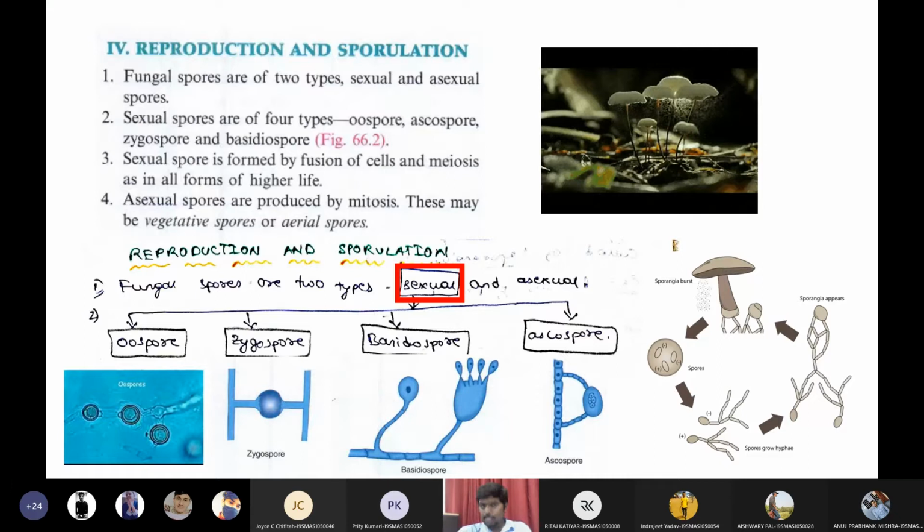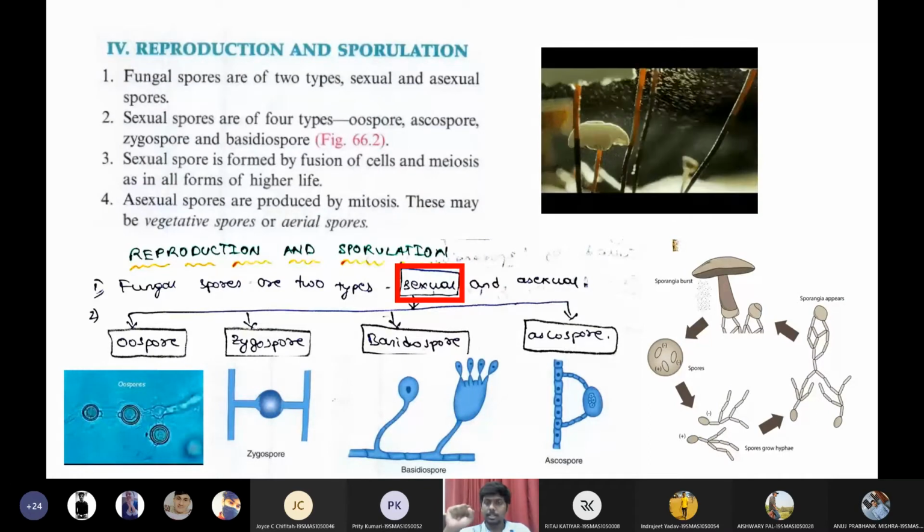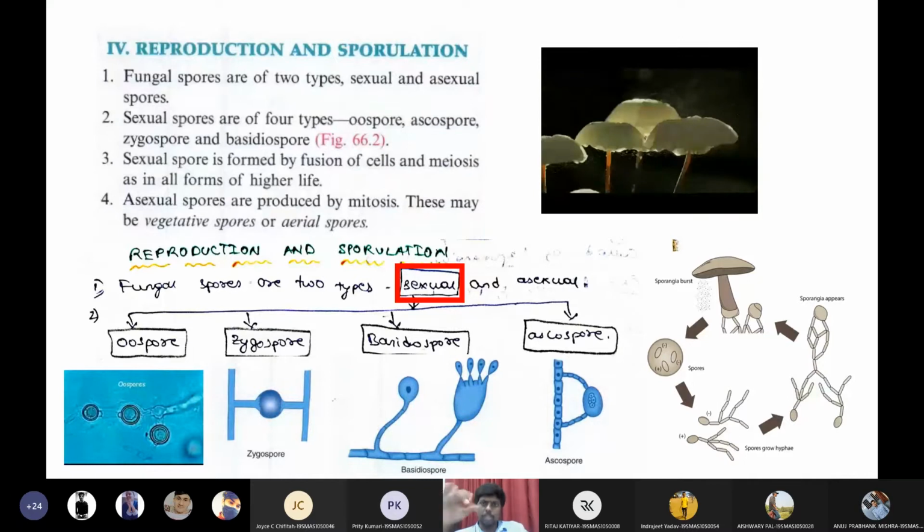Then second one is asexual spores. Asexual spores are produced by mitotic division. By mitosis, we will get the asexual spores. These asexual spores are of two types, students. Now, there are some spores which will be present below the medium. Such spores are called vegetative spores.